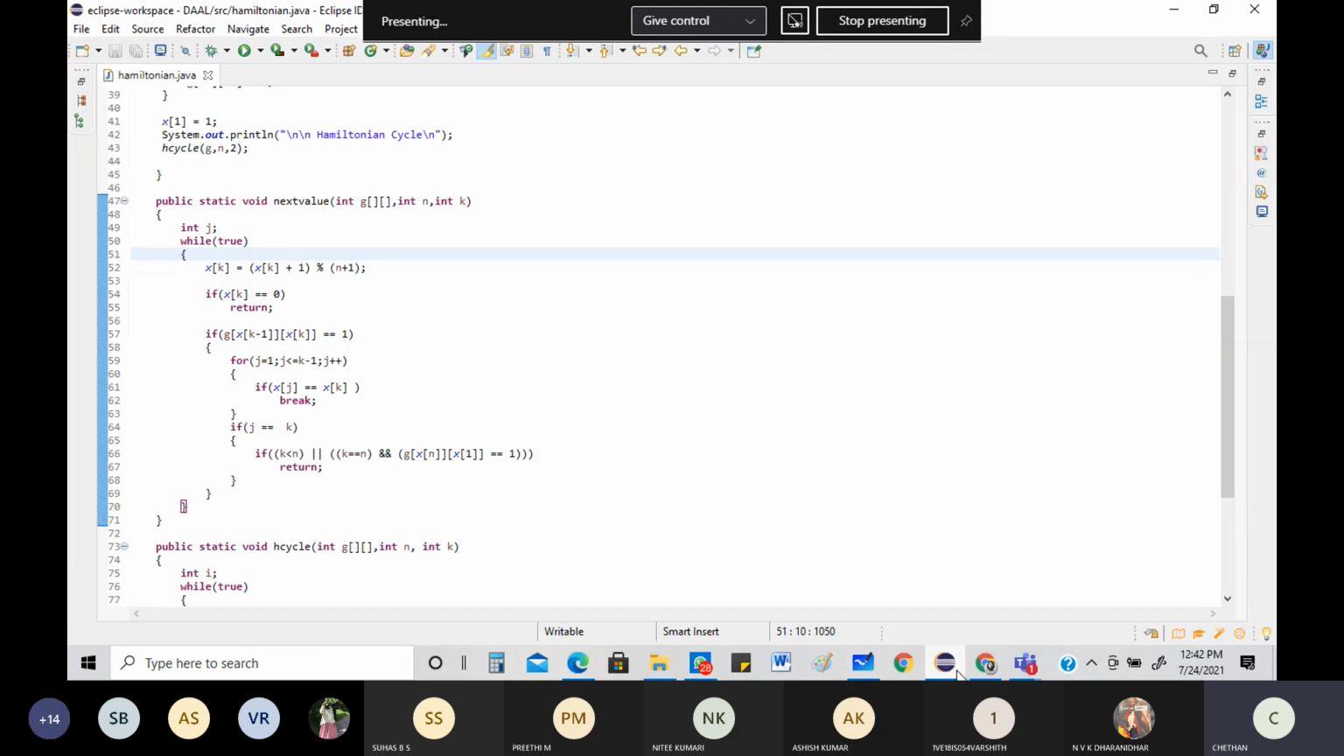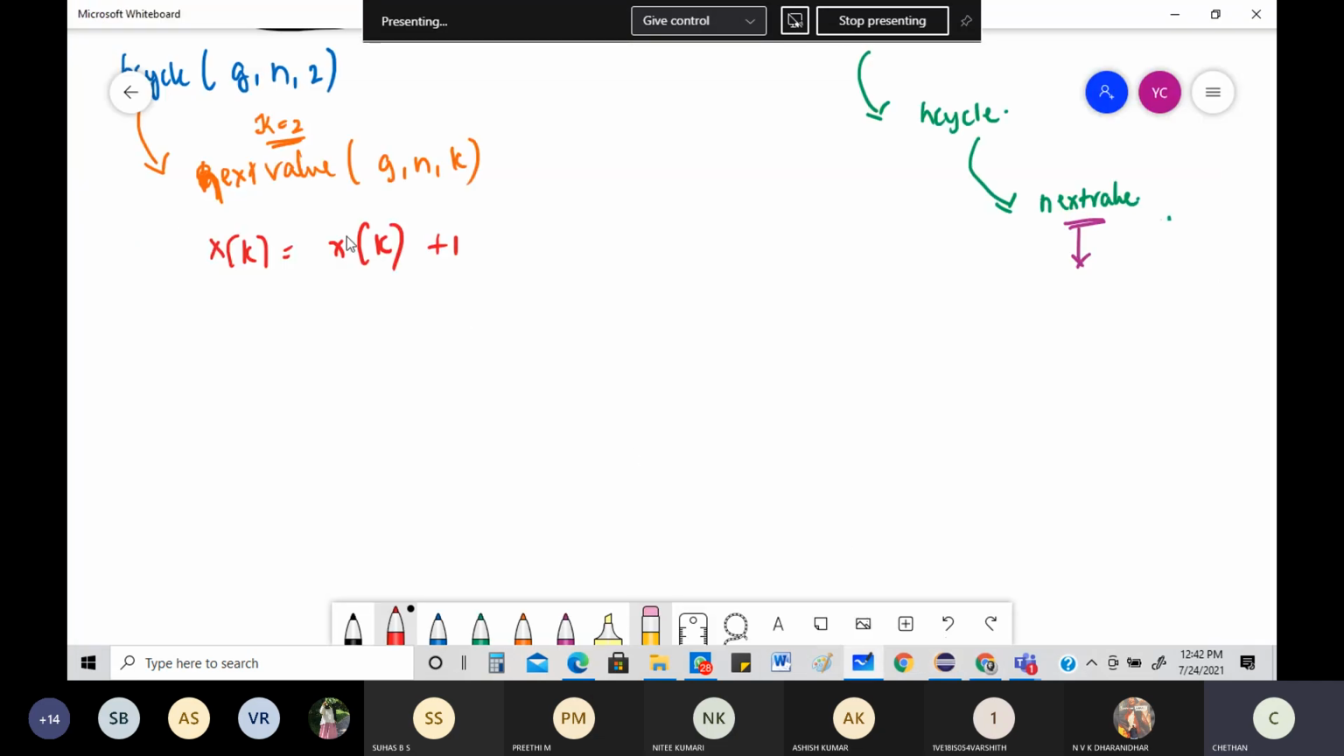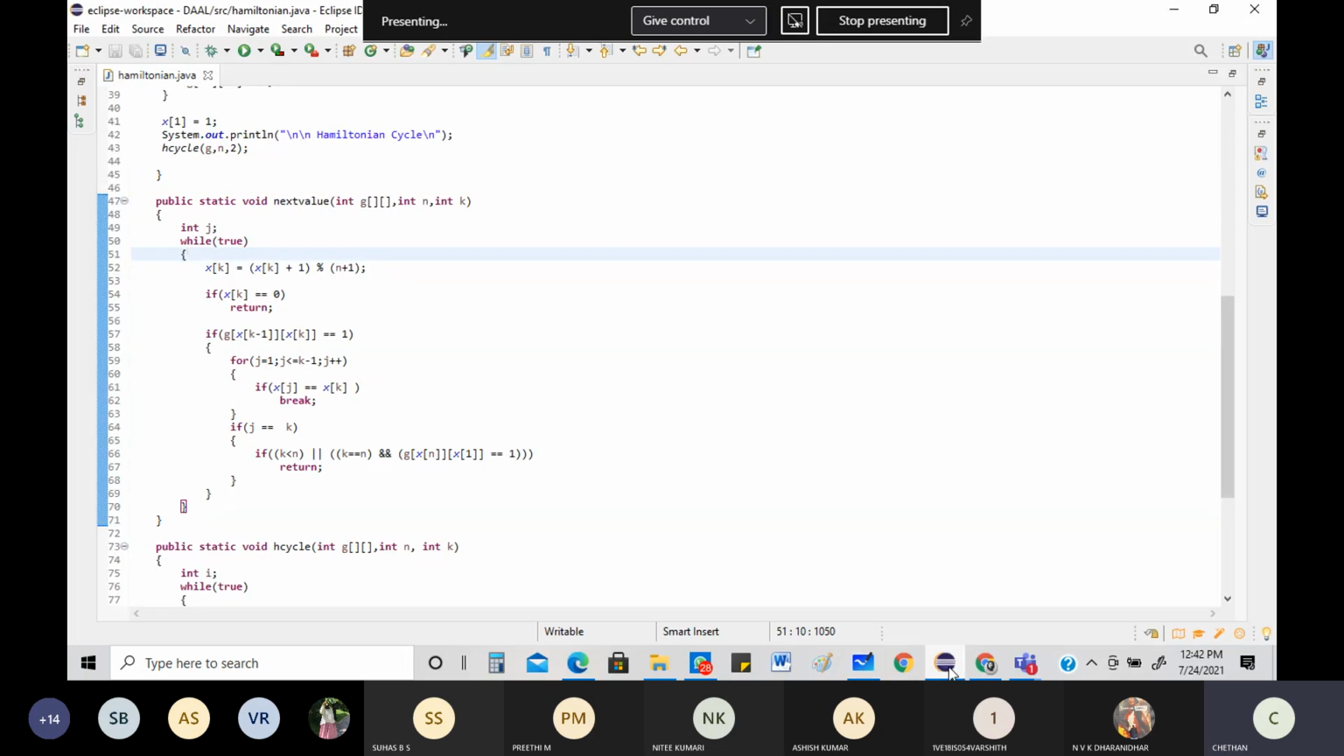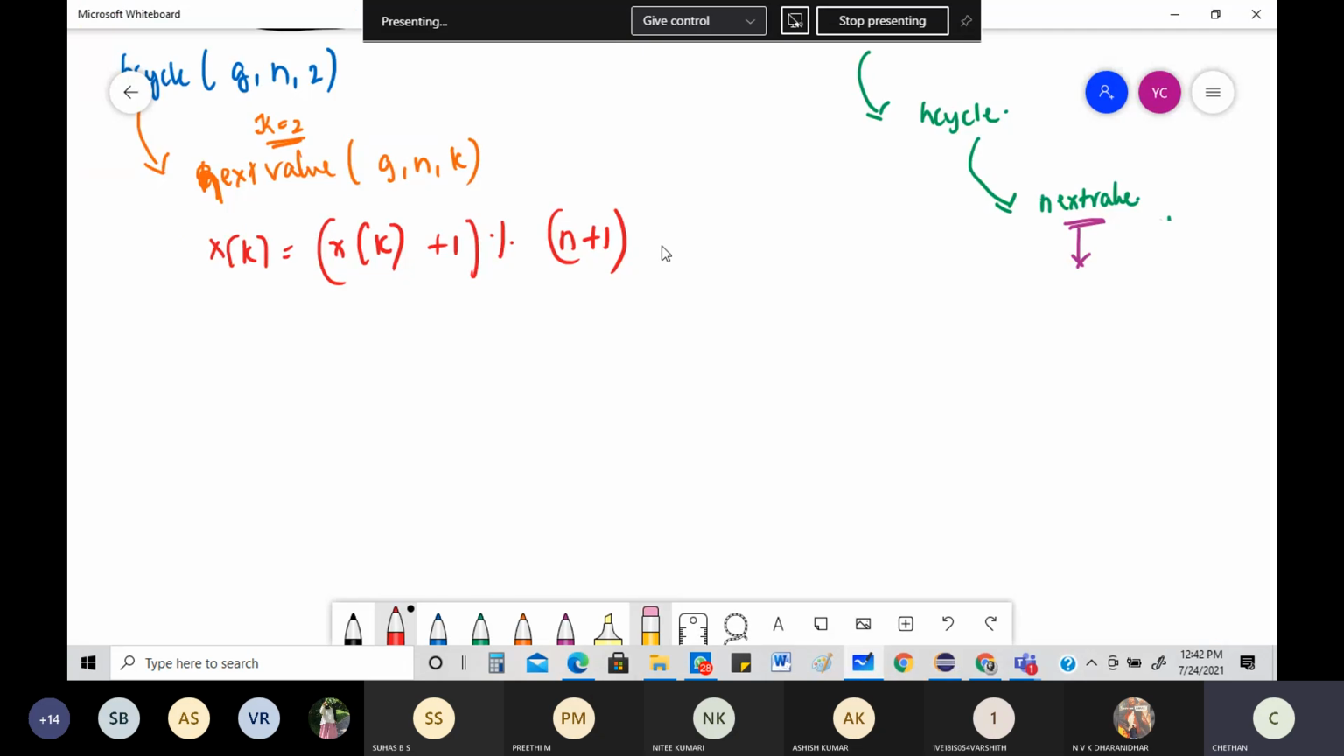modulus. You must be knowing what is modulus. It's figuring out the remainder. Modulus of n plus 1. Go here, check, it's basically n plus 1. Can I write the value here? I'll be writing the values towards the right hand side, just to make sure that we have the statements intact.